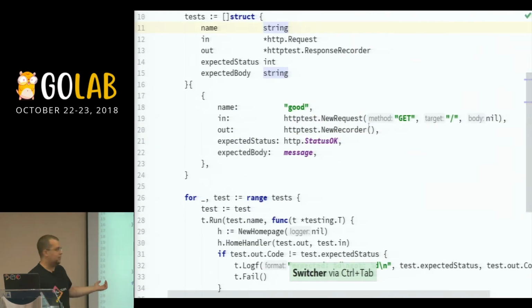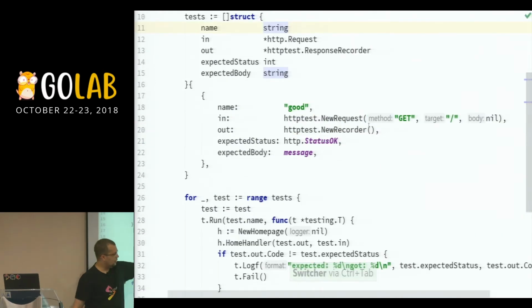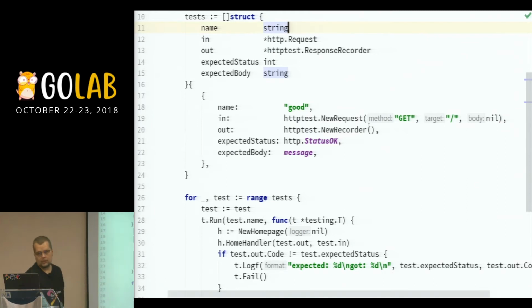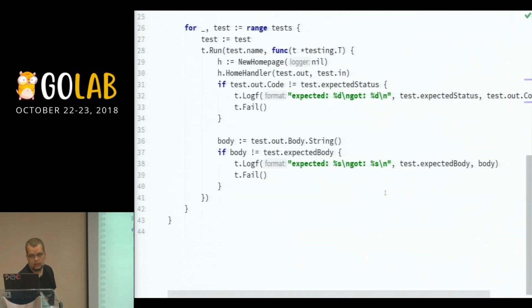And that's where the HTTP test package comes in with the new recorder and allows me to do something like this. I can now have a look at my code, at the response code, and test it against my expected status. And the same goes for the body of the response. So I can properly test if this works or not.